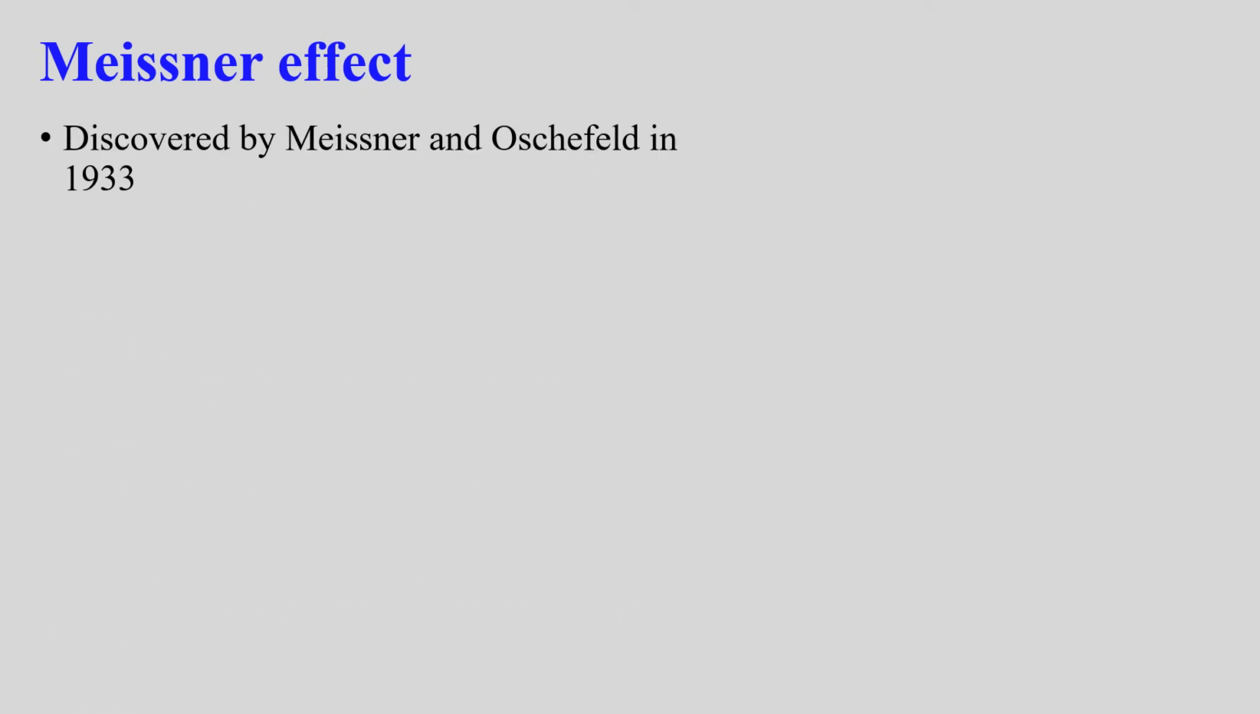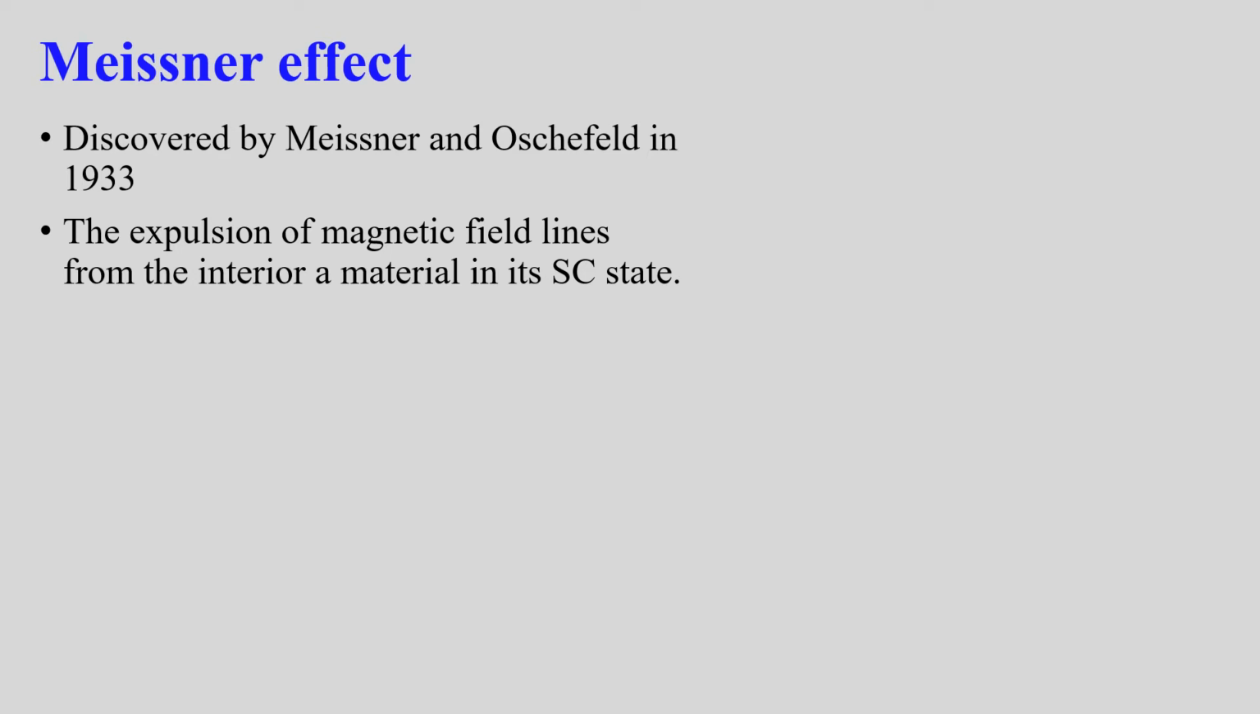Meissner effect is the signature effect of a superconductor. It was discovered by scientists Meissner and Ochsenfeld in 1933. It is the expulsion of magnetic field lines from the interior of a superconductor in its superconducting state. That is, magnetic flux inside a superconductor is zero.